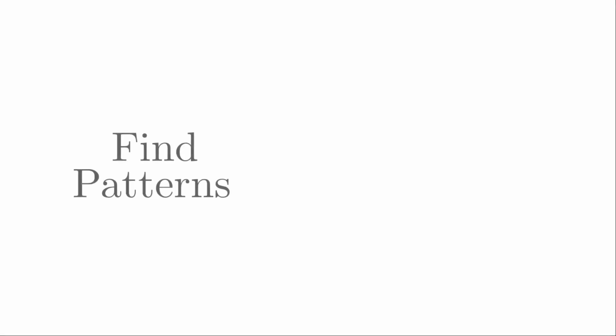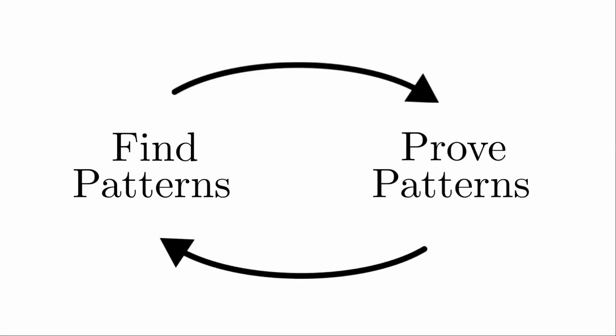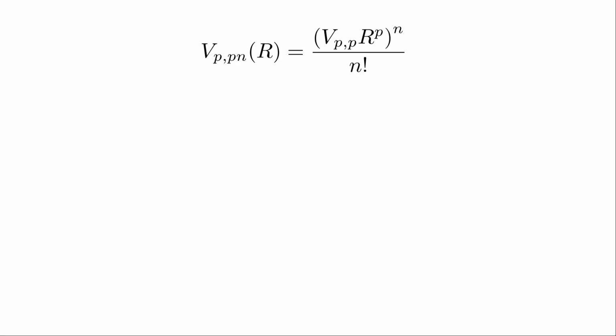This leads to something very instructive. You see, a major way math advances and we discover new things is in trying to find patterns, and once a pattern is found, trying to prove the pattern is correct. The relation we found with our reasoning so far is this one. And what's preventing us from talking about any dimension we want is that n needs to be an integer. But what if that wasn't the case?